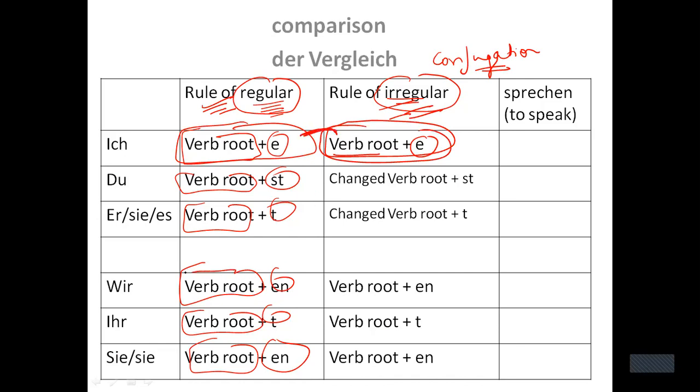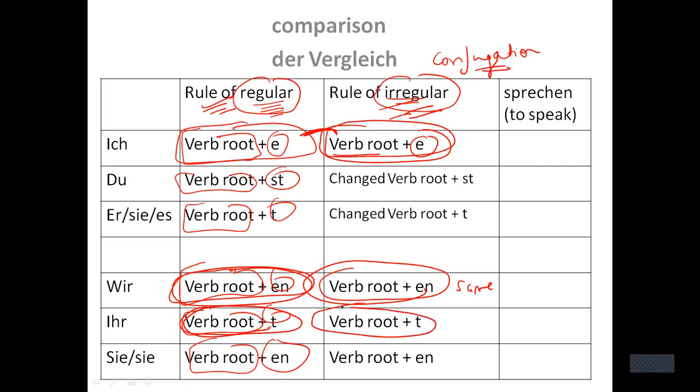If I talk about wir, it is verb root plus en. Here also verb root plus en, so it is also same. If I talk about ihr, it is verb root plus t. Here also verb root plus t, so it is the same as regular verbs. With sie, here verb root plus en, here also verb root plus en, it is also same.